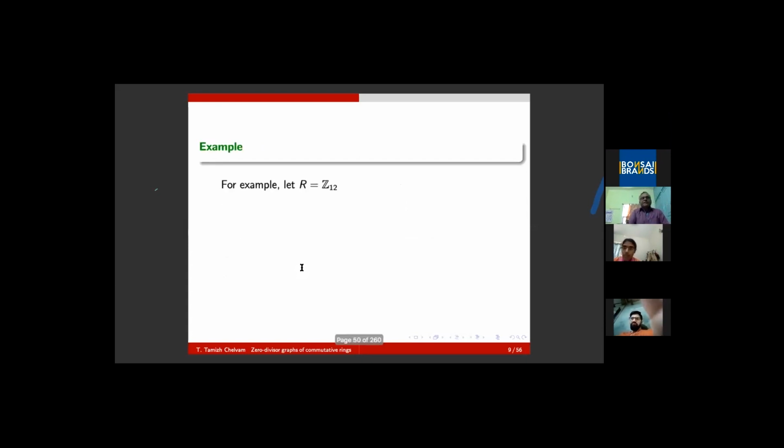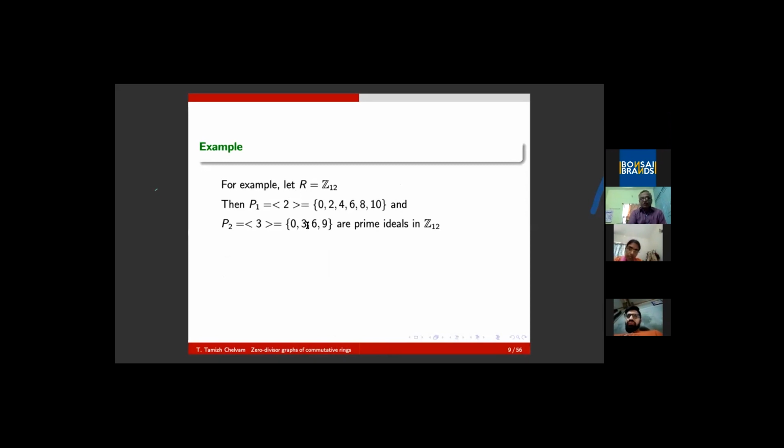For example, let me take Z12. Note the fact that P1 is equal to the ideal generated by 2. The elements are being listed out. It is a prime ideal. And similarly, P2 is equal to the ideal generated by 3, which is also a prime ideal. Therefore, these are two prime ideals in Z12.